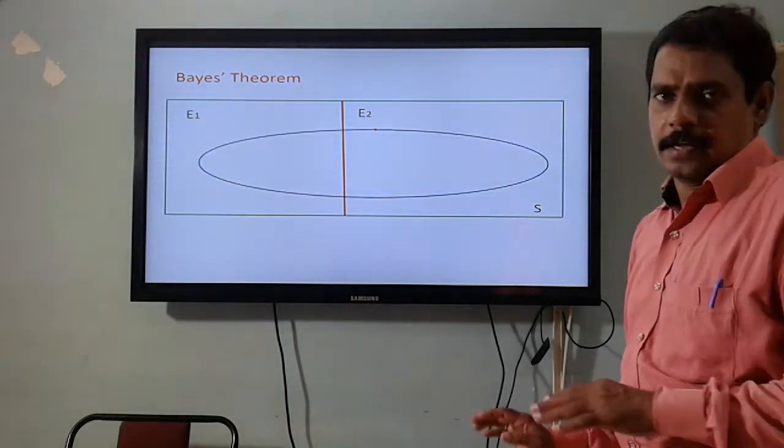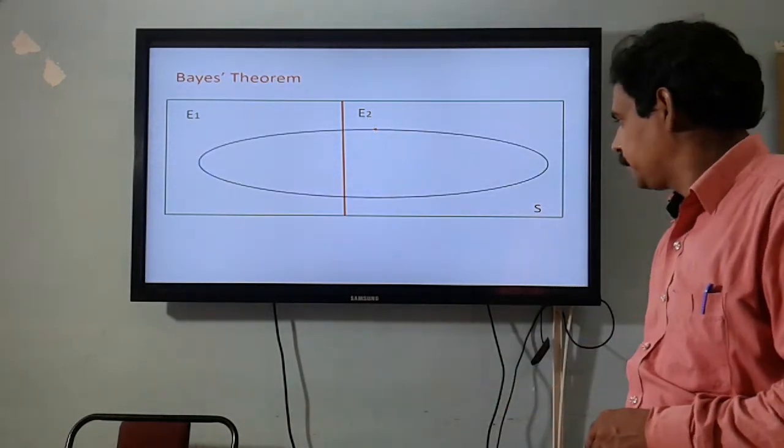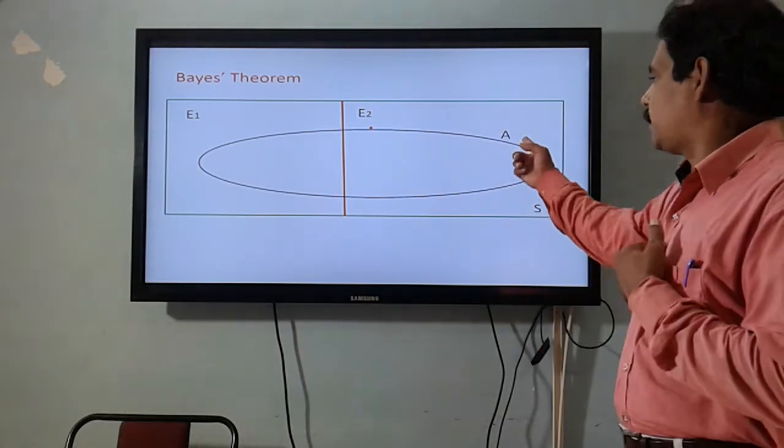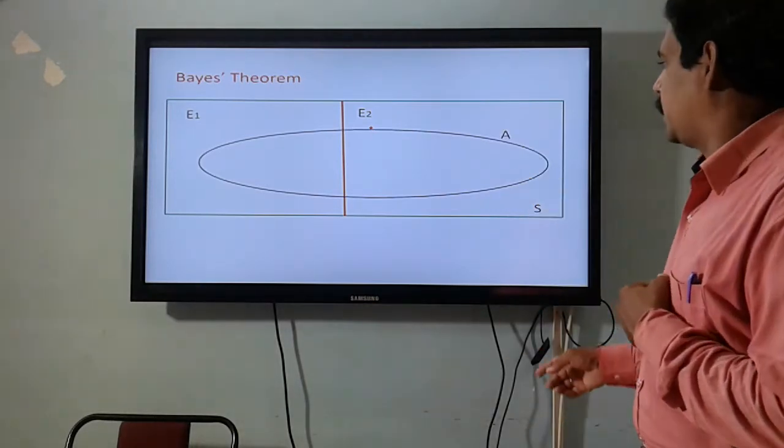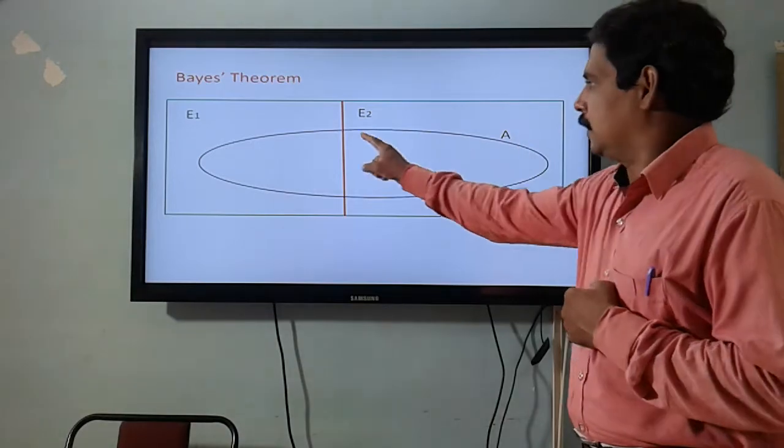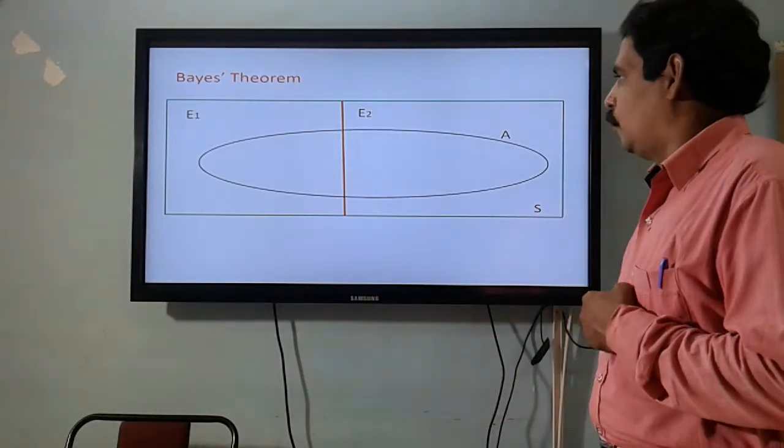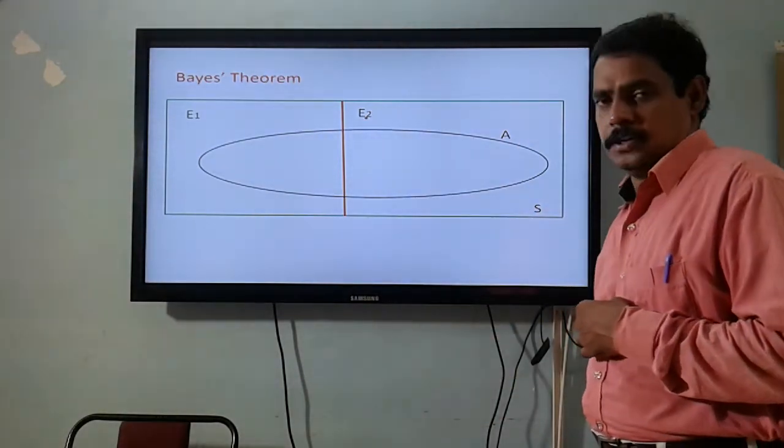Now this is an effect A that happens. For the happening of this effect A, there are two causes, E1 or E2.